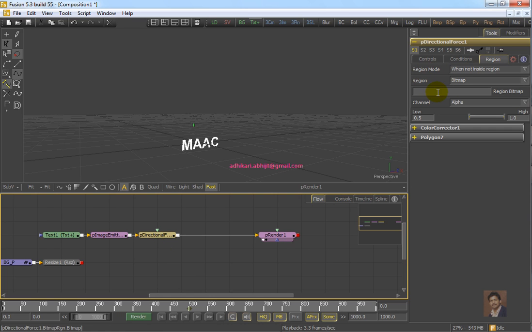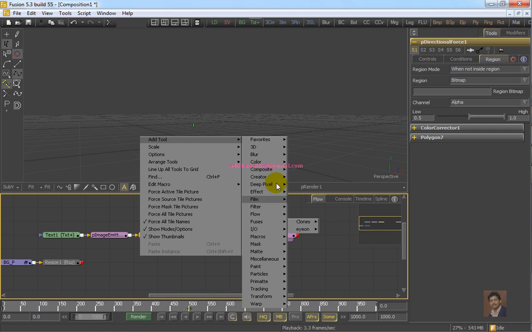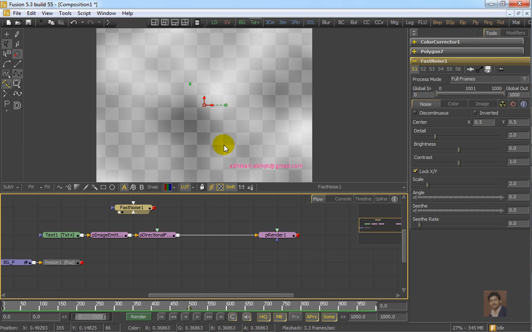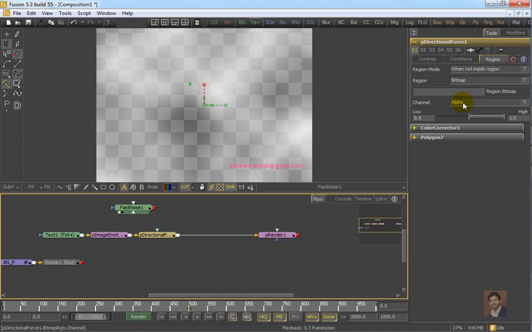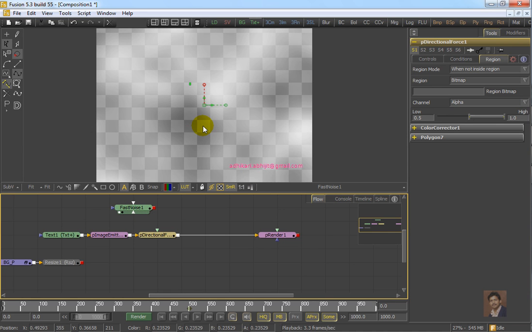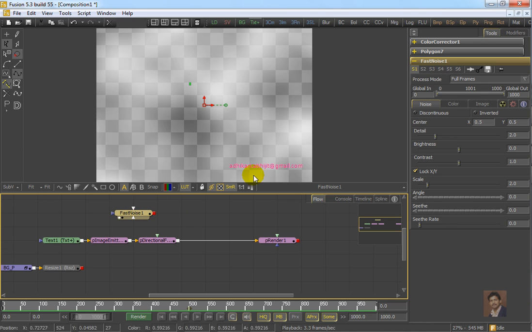to affect the particles. So we can create a fast noise. In fast noise, we have a good black and white value. We can use it as alpha, or we can use it as luminance for directional force. In this channel option, there is alpha, red, green, blue, luminance, etc. Fast noise has both options, luminance and alpha. You can use any one of them, no issue.